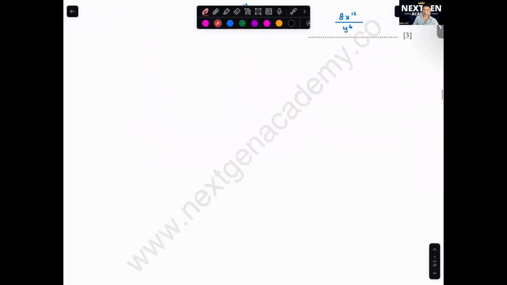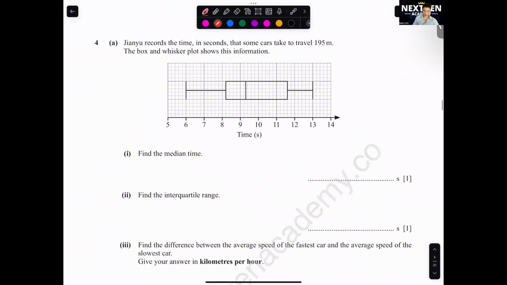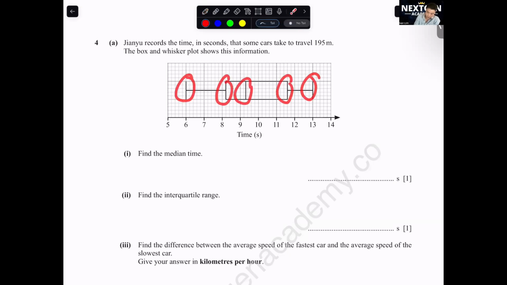Number 4 is everything on statistics. GNU records the time in seconds that some cars take to travel 195 cm. Box and whisker plot show this info. Okay, first of all, we need to understand what a box and whisker plot shows us. We got 1, 2, 3, 4, 5 values. The first thing we need to understand is this is your median. Okay, this is your lowest value, your largest value. Then this is your Q1 and this is your Q3. Okay, your lower quartile and upper quartile.